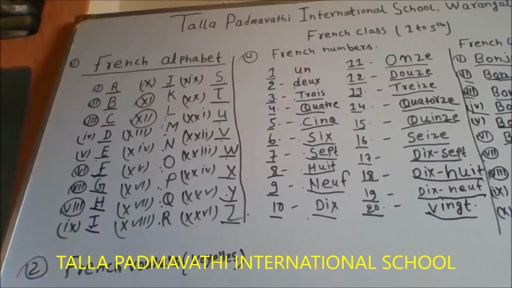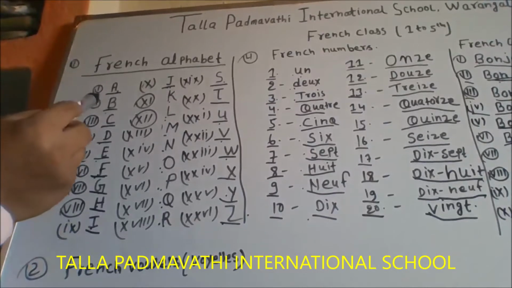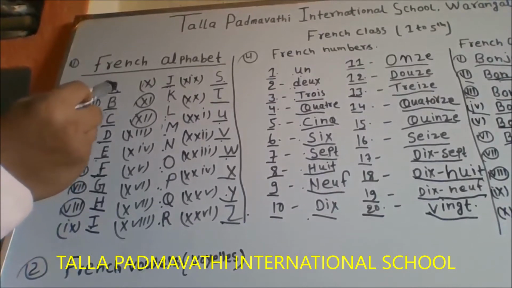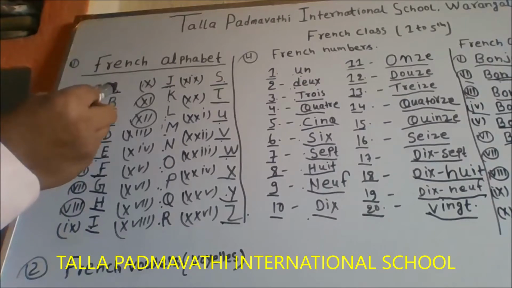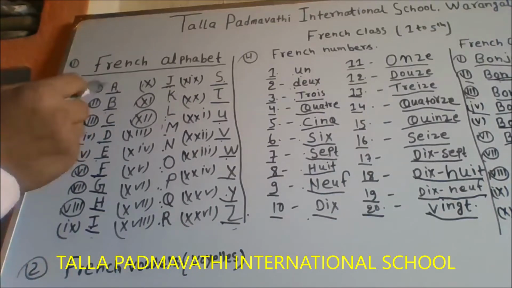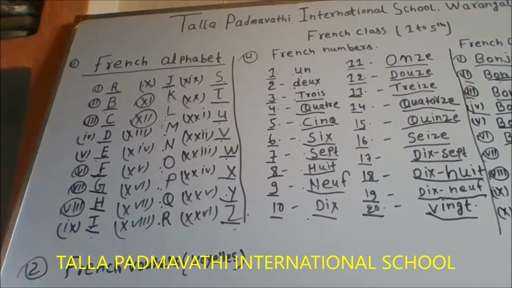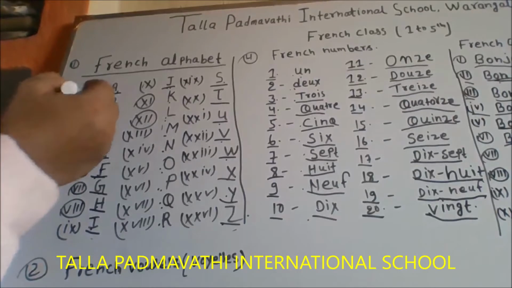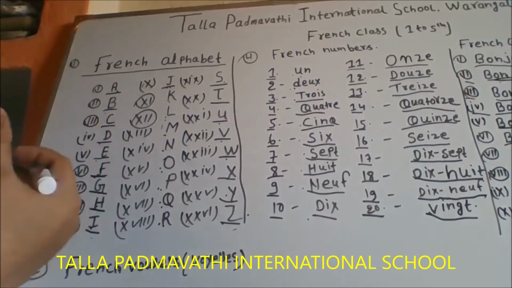Here you can find easily. I have written all letters in English, so I am going to pronounce them in French. You are going to find some difference.